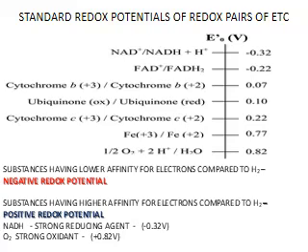Substances having a higher affinity for electrons compared to hydrogen have a positive redox potential. Examples are cytochrome B, ubiquinone, cytochrome C, etc.